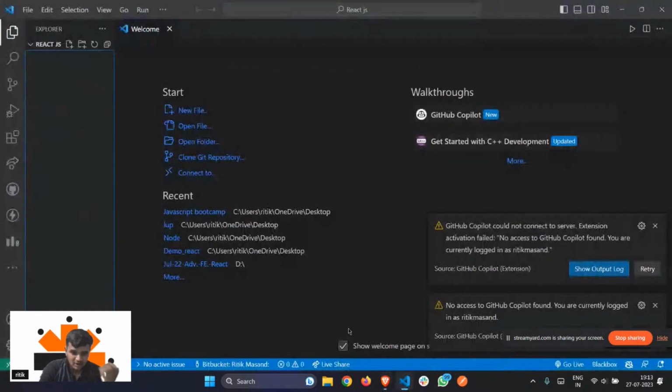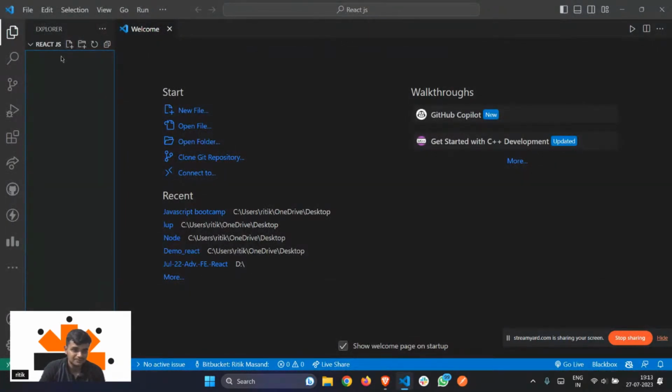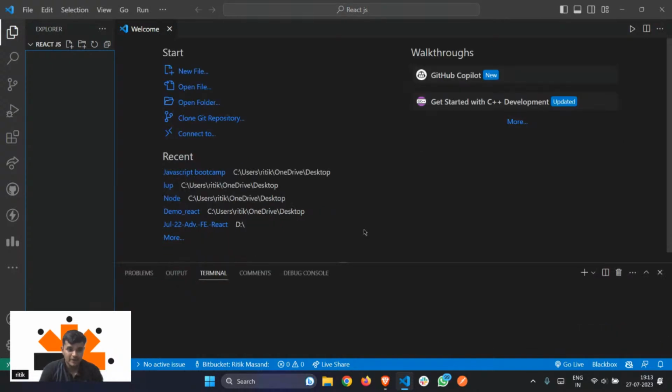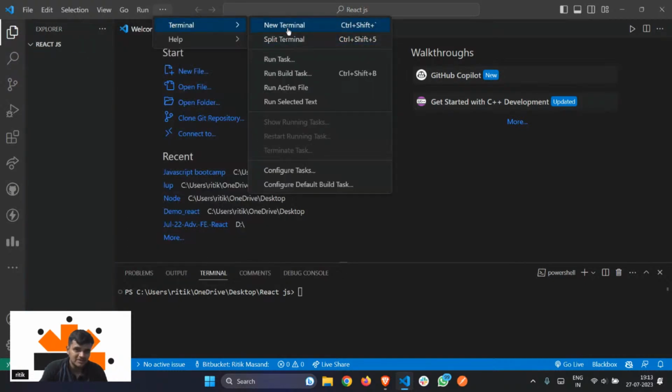Okay, so let me make a React application for you. I'll open my terminal. You can either press Control J, or if you're using a MacBook, you can press Command J. Or you can just click on Terminal and type in New Terminal. It will open up for you.